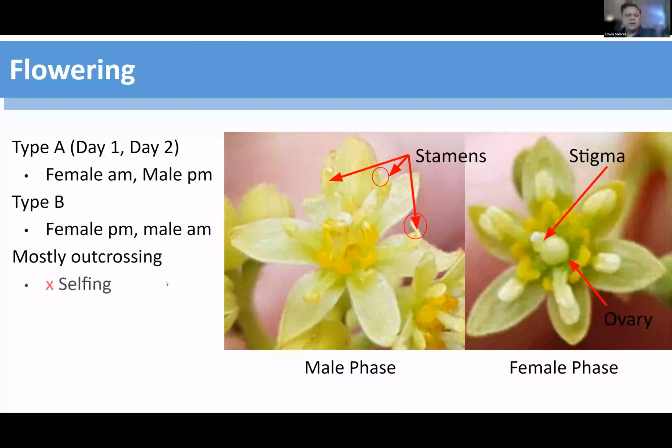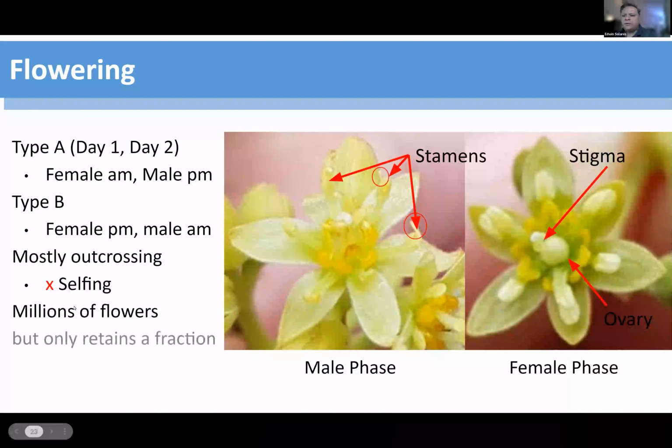Avocados are mostly outcrossing. Very little selfing does occur. It does occur in special situations, but mostly it's just outcrossing. They produce millions of flowers, but only retain a little bit, about 0.1%.